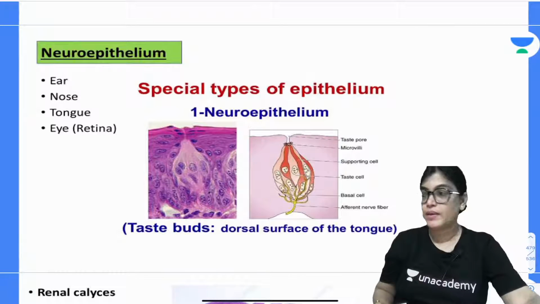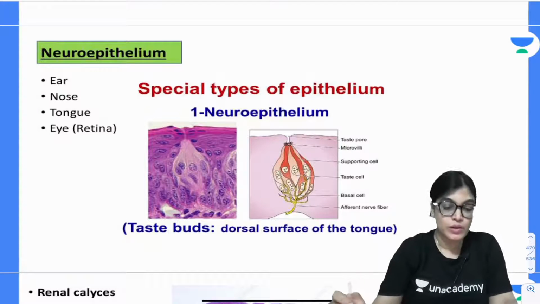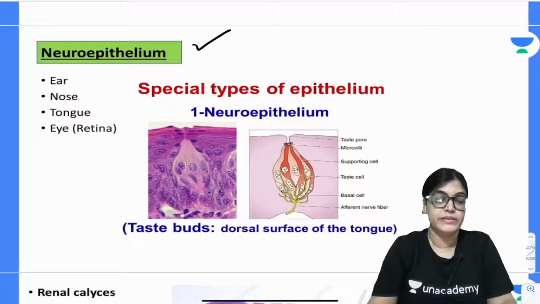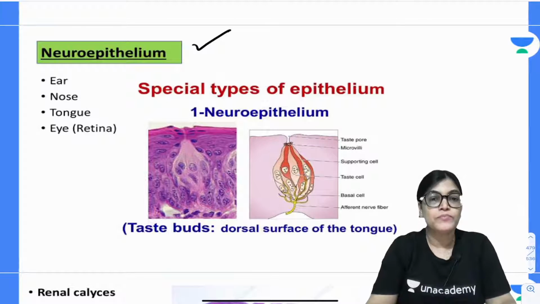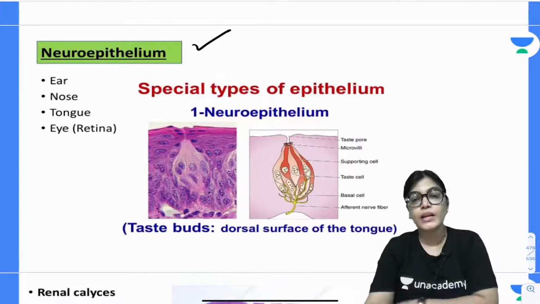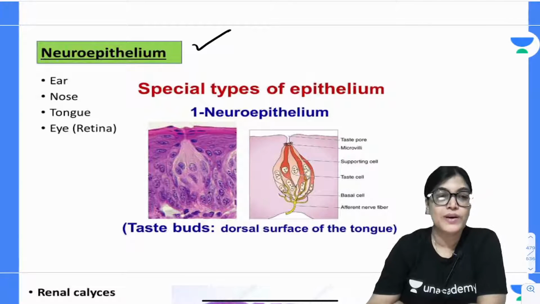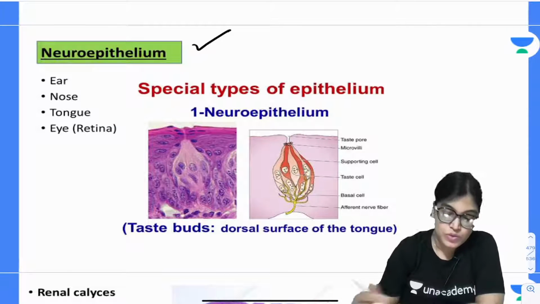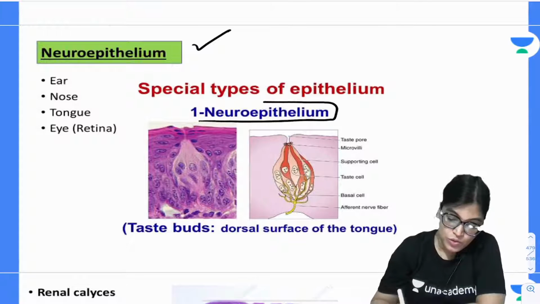Okay. So, when we are talking about neuroepithelium, it is present in the ear, the nose, the tongue, and the eye and retina. That means the epithelium has some special function attached to it. In the ear, it is for auditory function. In the nose, it is for olfactory function. In the tongue, it is for gustatory function. In the eye, it is for visual function. These kinds of epithelium are examples of neuroepithelium.